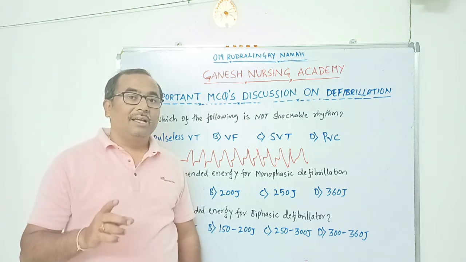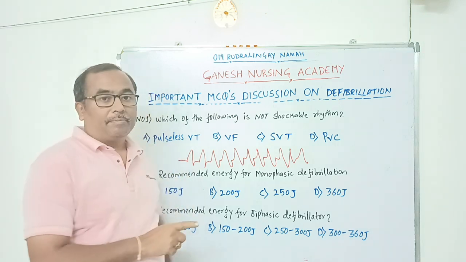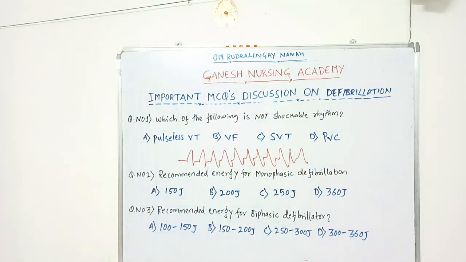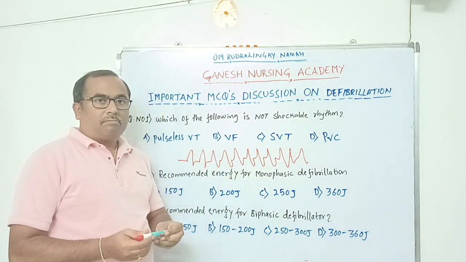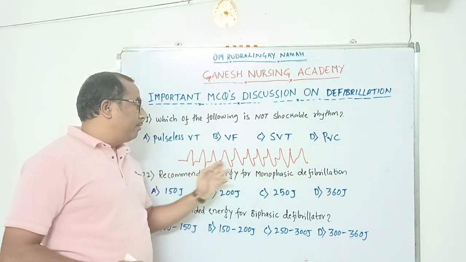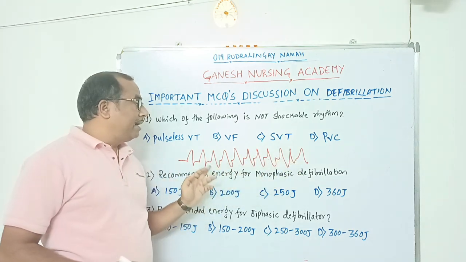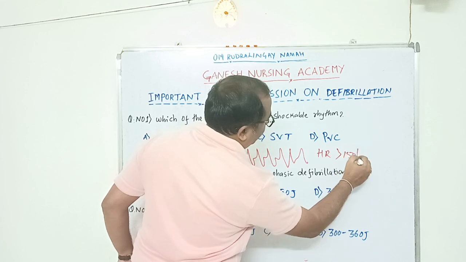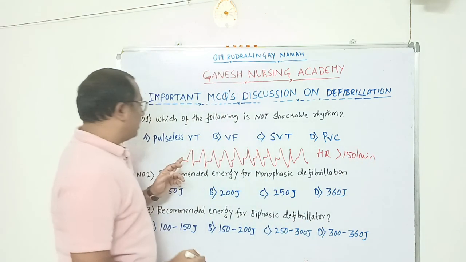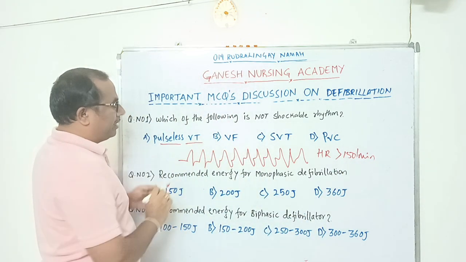When you see this, it is a shockable rhythm. The heart rate will be more than 150 per minute. This is pulseless ventricular tachycardia.